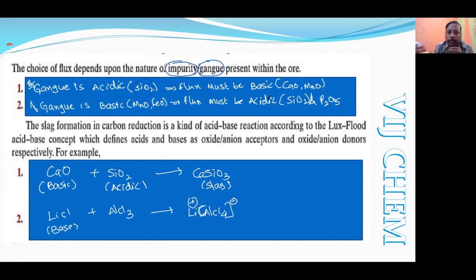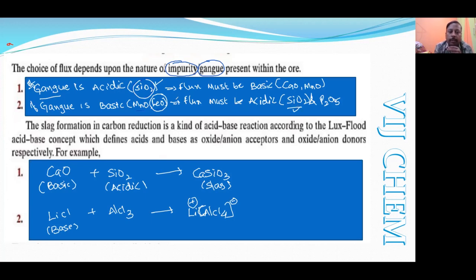Suppose you want to purify iron. At that time the impurity SiO2 will be treated as gangue. But if you want to purify some other substance, like zinc oxide, and it contains FeO, then FeO will become the gangue. See here, earlier we called SiO2 a gangue. Now we will add SiO2 deliberately, so that will become a flux.